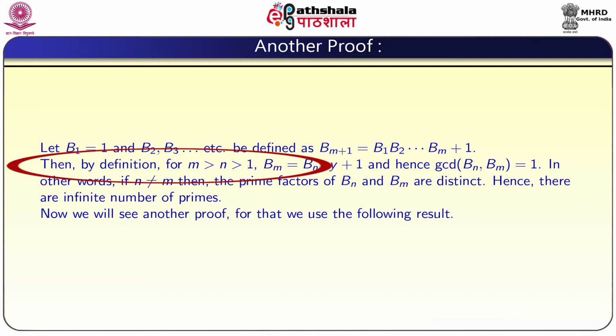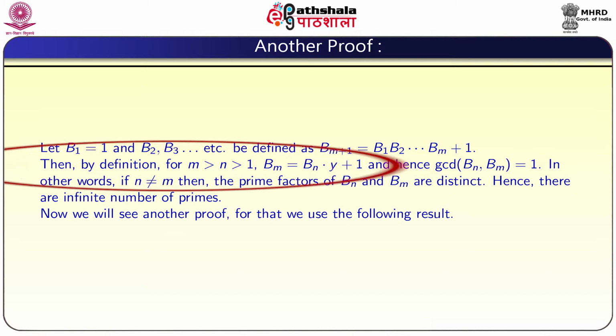So now, by definition, if you take both m, n greater than 1, then what is going to happen is Bm is equal to Bn into y plus 1. It is because Bm is equal to B1 into B2 and so on up to B(m-1), plus 1. So Bn will be one of the quantities. So Bn into the remaining, that is B1 into B2 and so on, the remaining quantities up to B(m-1), if you call them y, then Bm is equal to Bn into y plus 1.